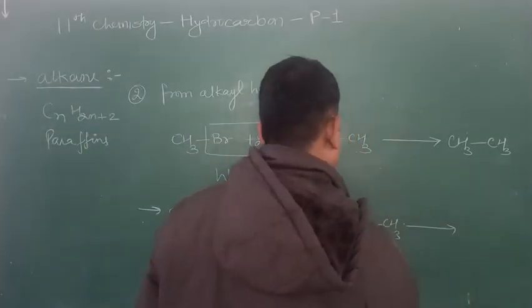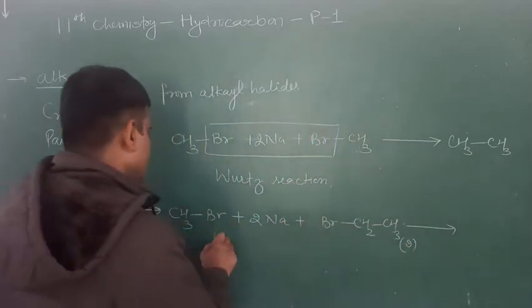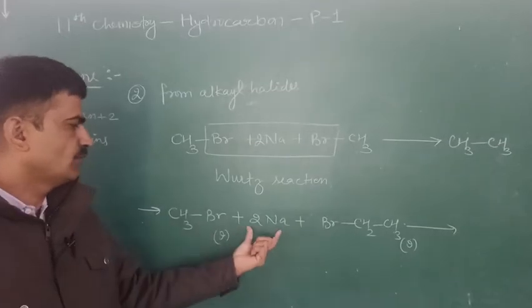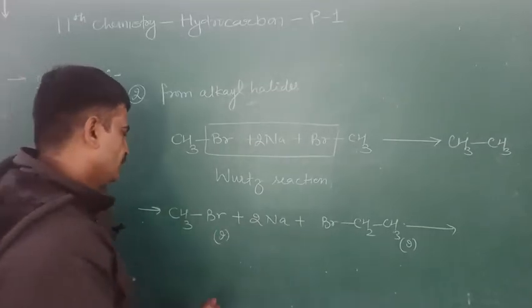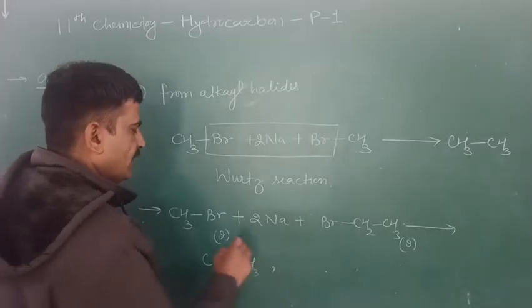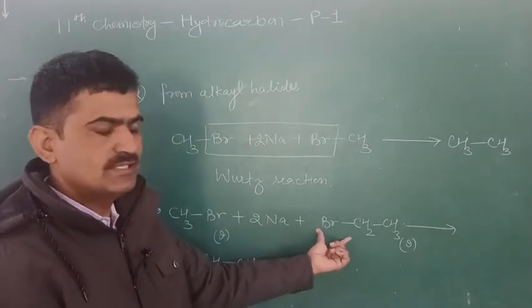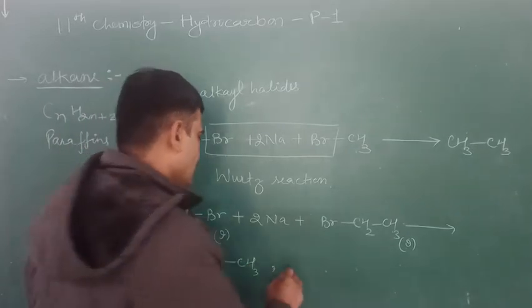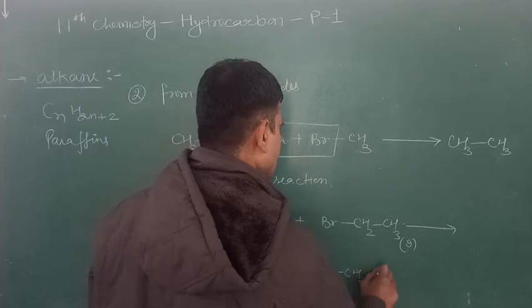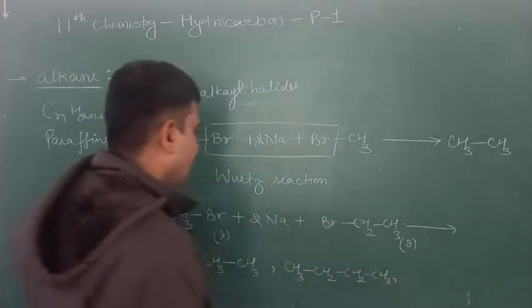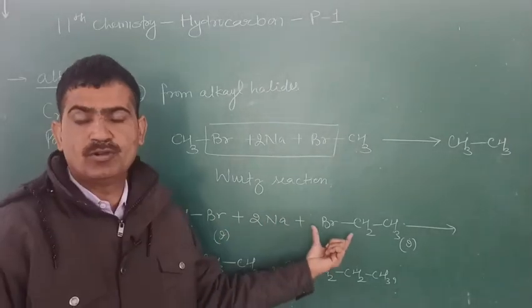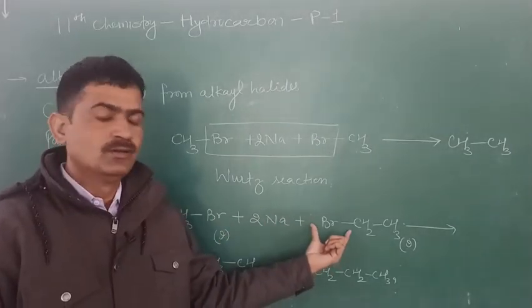Now these are gaseous reagents and there is a probability that two molecules of this react with sodium and form ethane. This is one probability, and another probability is that two molecules of this react with sodium and form butane, and another probability is that one molecule of this reacts with one molecule of this and forms propane.